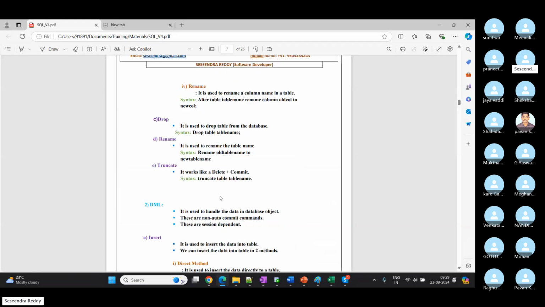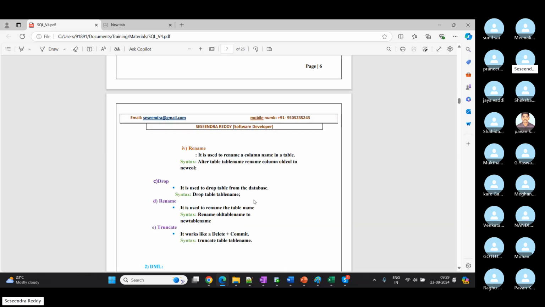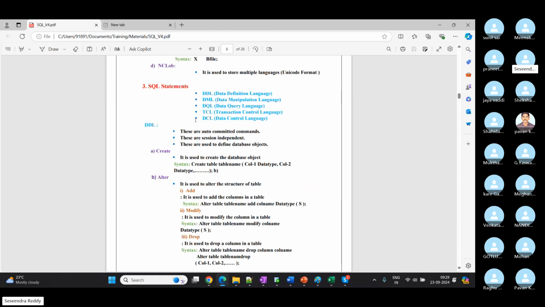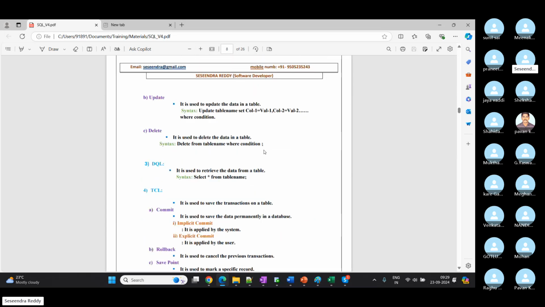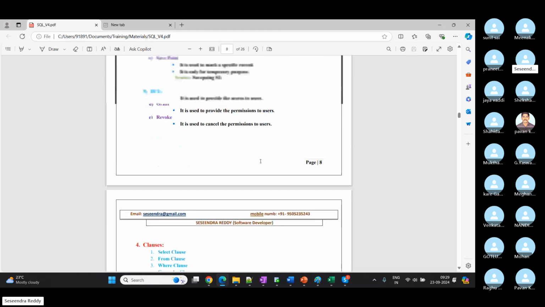Initially, the first 1 week will be slow, because a few people came from a non-technical background and may not be aware of programming language syntaxes and all. So for the initial 1 week I will go very slow. After that, once you are good in these three, DDL, DML, DQL, which are very important sub languages, we can play with the other commands later. It will be very easy from there.